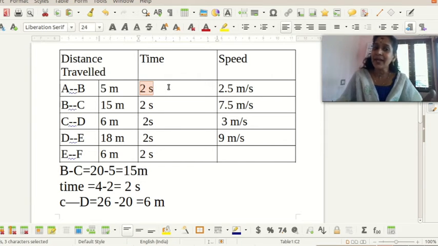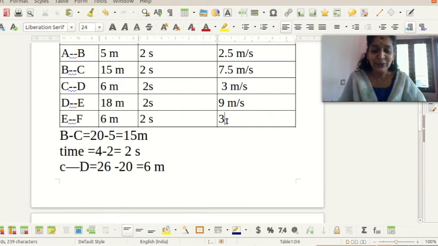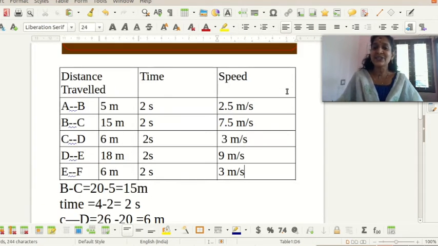The car covered unequal distances in equal intervals of time. In the last case, speed is distance divided by time. Here distance is 6, 6 by 2 is equal to 3 meter per second.